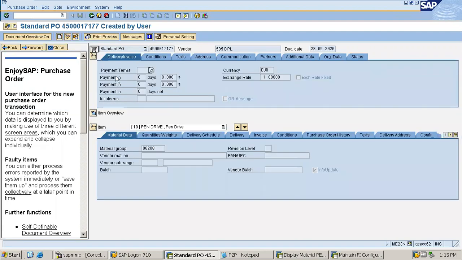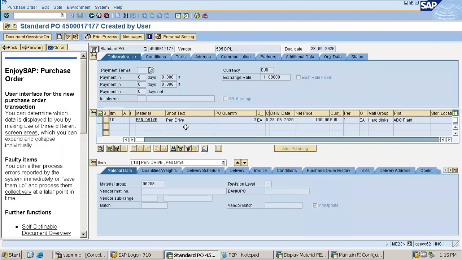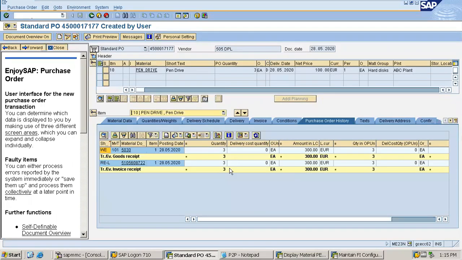Going to the header, now going to item, and now going to the last tab. Here I'll be clicking on the purchase order history. Here the entire history is being written now. GR, the first line is the GR with the 300 amount, absolutely fine, and the next one is the invoice received. Now I'm